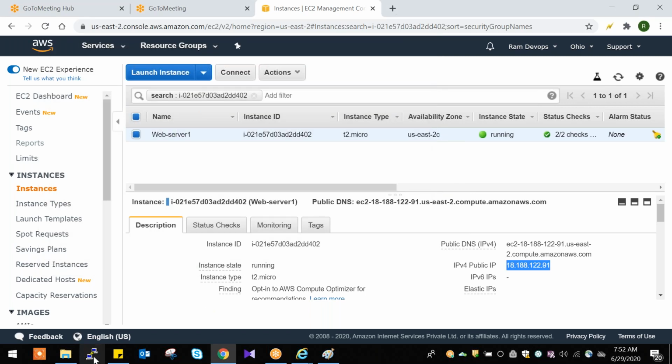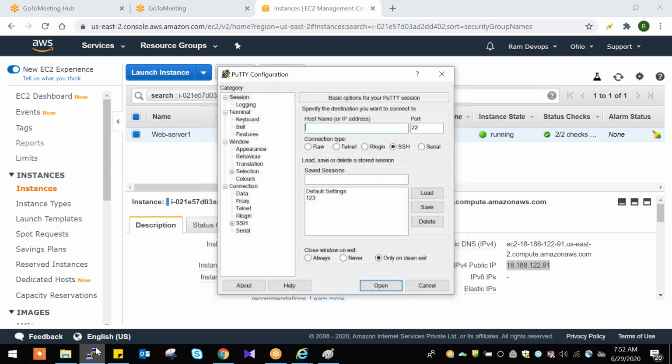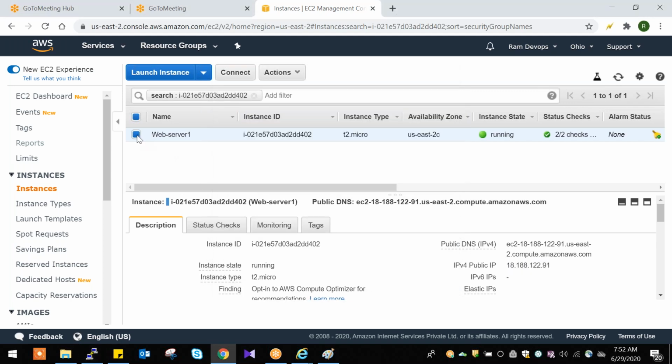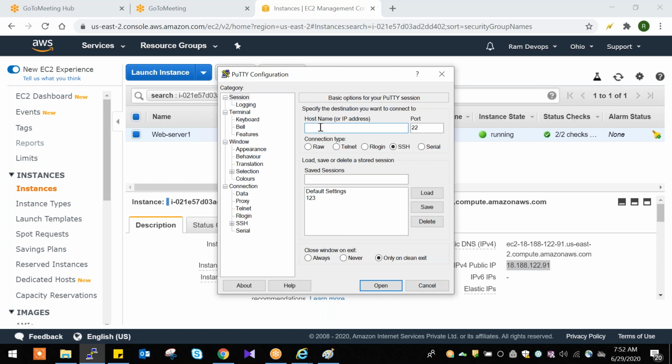So open PuTTY. If you want to connect to the server, open PuTTY. Select this server and copy this IP. You can copy like this, or else just click here. The IP is copied. Go to PuTTY here. You need to give the IP address or host name. I'm giving the IP address.